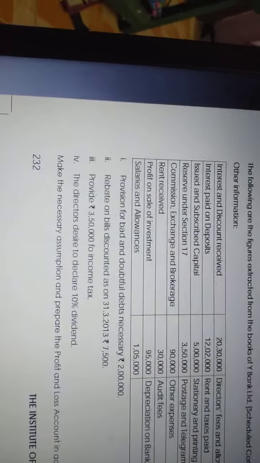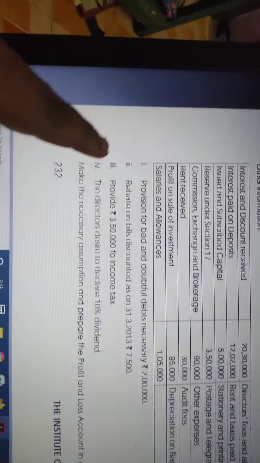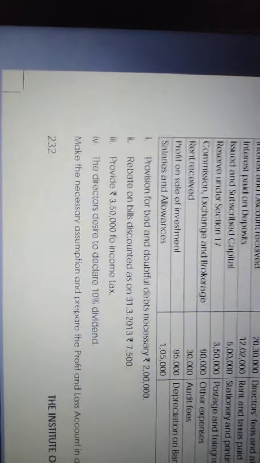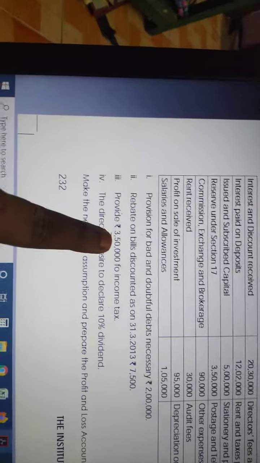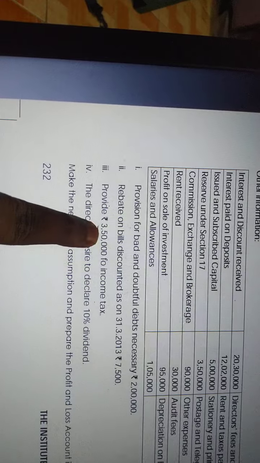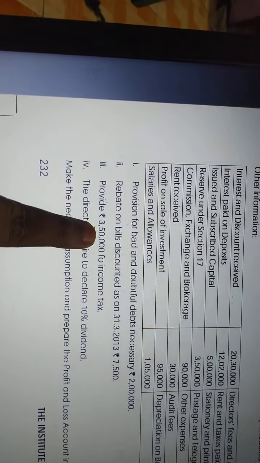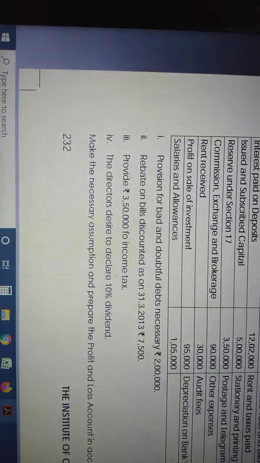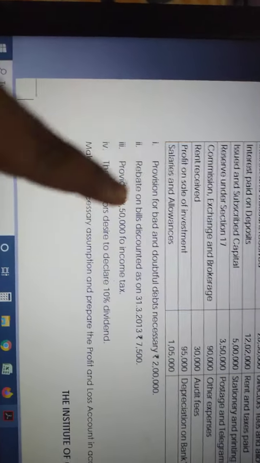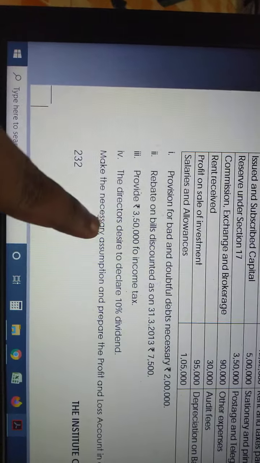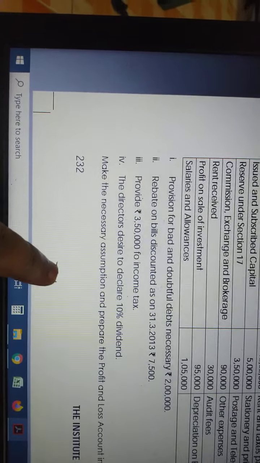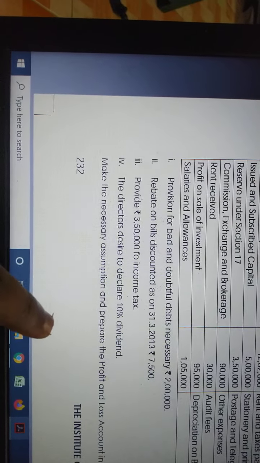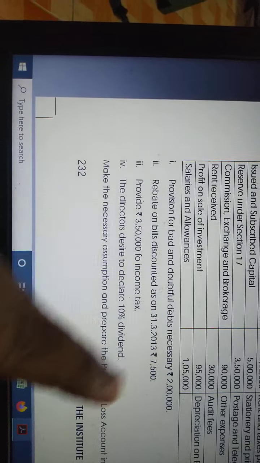Okay, and in my P&L account, provide 3,50,000 for income tax. Under provisions and contingencies, after schedule 16, I have to write this 3,50,000. After that, directors decide to declare a 10% dividend. Where do I present the proposed dividend? Remember our format: after the profit and loss for the current year and the profit brought forward from the previous year, we have to transfer 25% to the reserve fund.